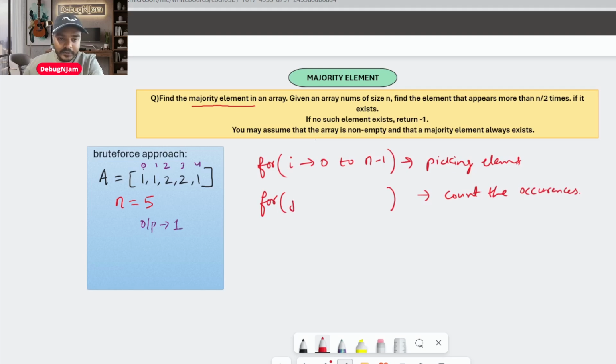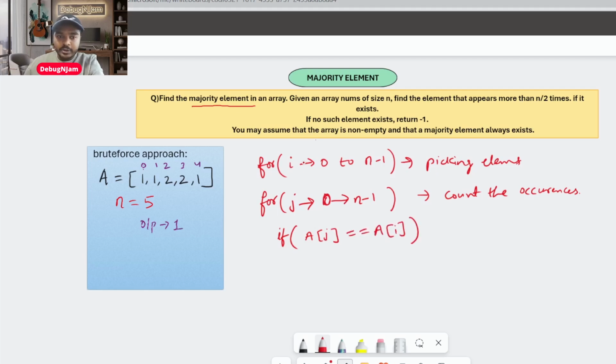Let's say I will traverse with j. Now each element I need to count, so I will traverse again from 0 to n minus 1, because I will start from the start. Whenever one element is picked, from the start of the index I am going to scan whether that same number is present or not. You have to place a condition: whatever j you picked now, is a of j matching your a of i?